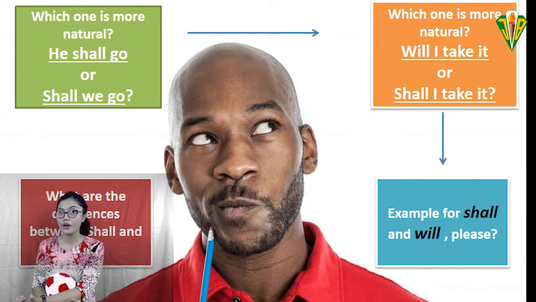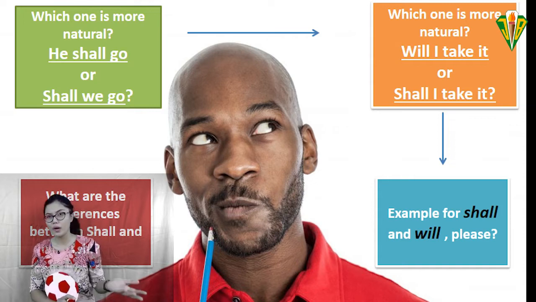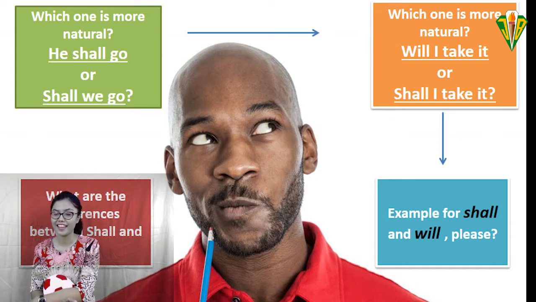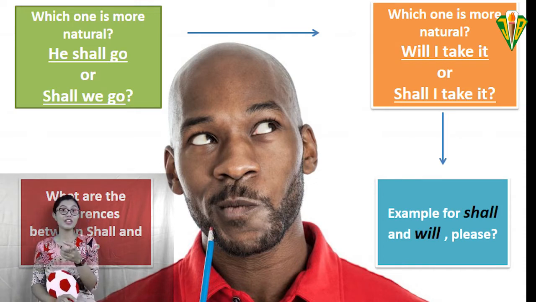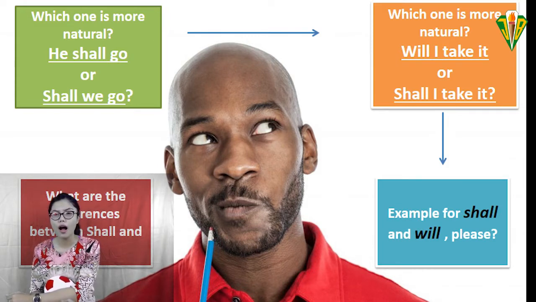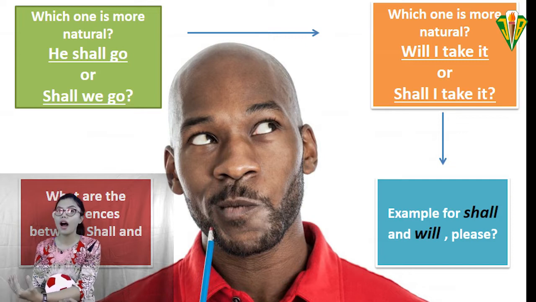And for the general one, we can have will. I think you got it. So, can you give me the conclusions about that? What are the differences between shall and will? So you already know that the function and how we use them are different.